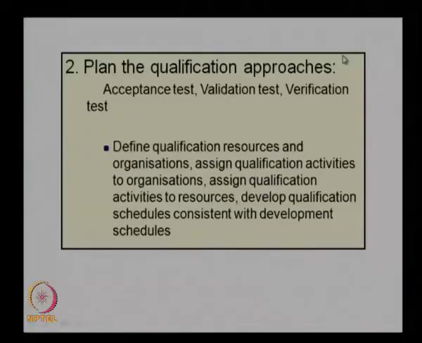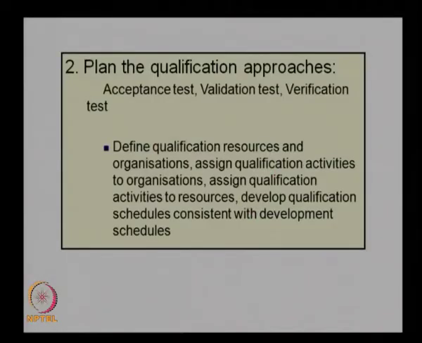The next one is planning the qualification approaches, and again this has to be done for all the three kinds of test: acceptance, validation and verification. So, here in the approach we will try to identify the resources and organizations, then assign the qualification activities to organizations, assign qualification activities to resources, and develop qualification schedules consistent with the development schedules. So, this is planning the qualification approach.